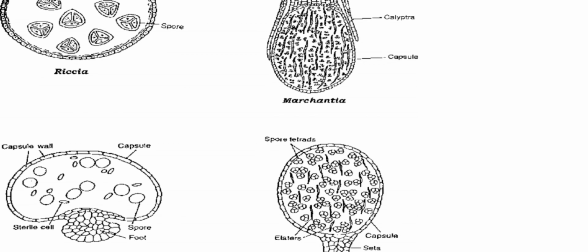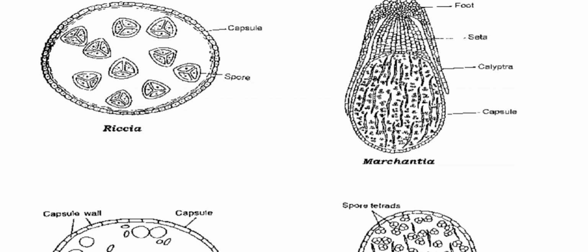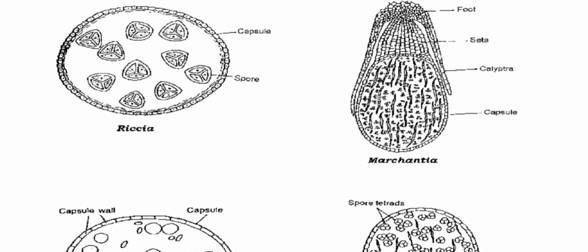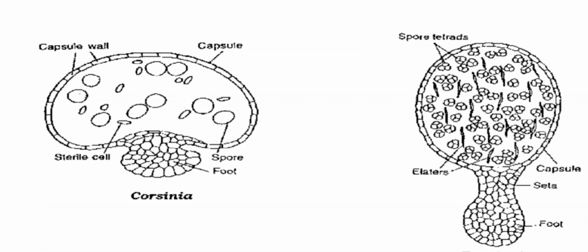So students, you can see here different types of sporogonium in liverworts. First category is Riccia, where you see no seta, and no foot. Second category is Corsinia, as I explained to you, it lacks seta.